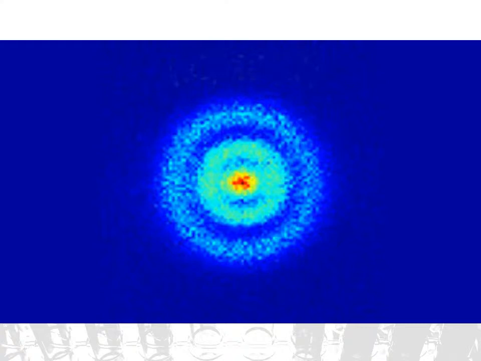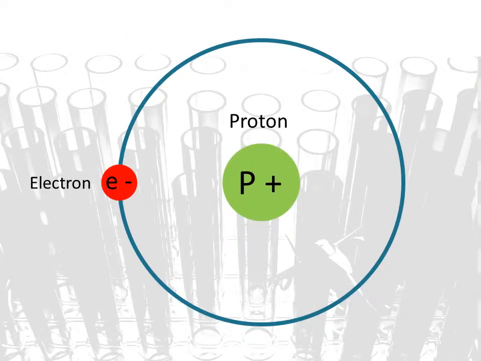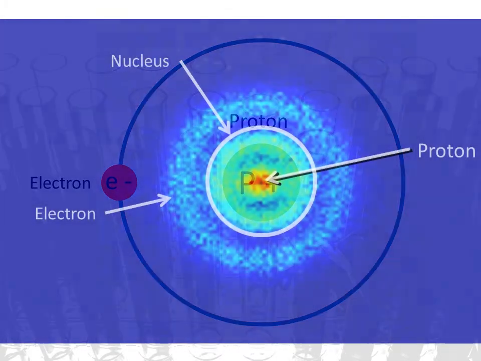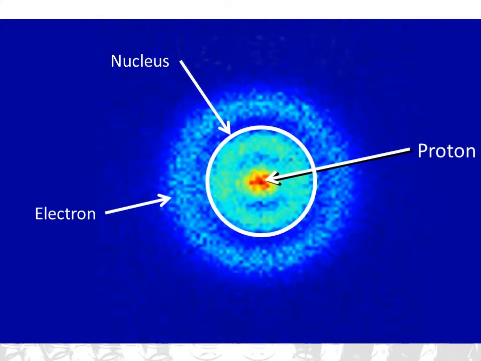To understand the photograph of the hydrogen atom better, we're now going to see what an atom is made up of. A hydrogen atom has one proton in the center, or the nucleus of the atom. The red dot shows the electron, which orbits the proton much like the moon orbits the Earth. The electron orbits the nucleus so fast, in fact, that it looks like a blur in the photo. Protons have a positive charge, and electrons have a negative charge.